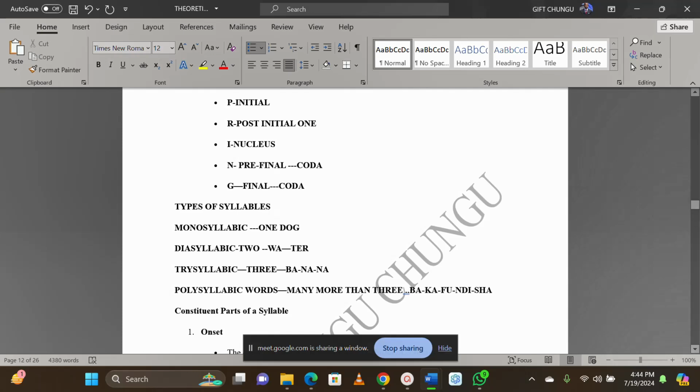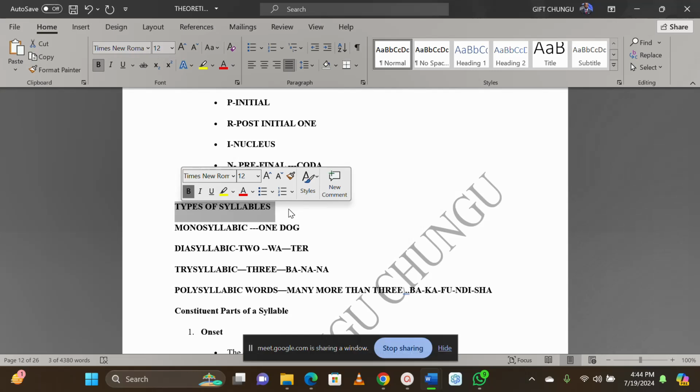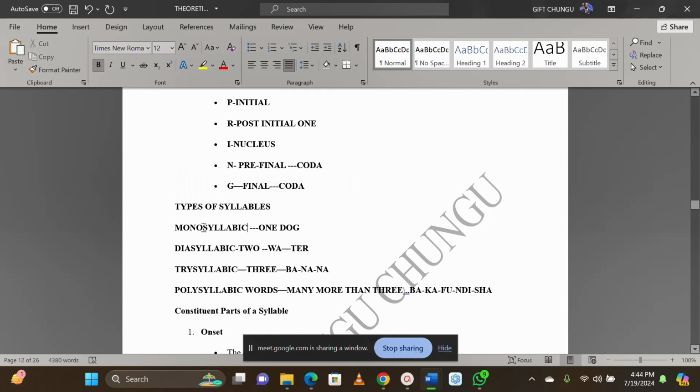Now, we also have types of syllables, not based on their structure, but types of syllables. For example, the first one is monosyllabic. Mono means one. Monosyllabic words are words that have only one syllable. So when we say dog, dog has only one syllable, meaning it is a monosyllabic word. Are we together?